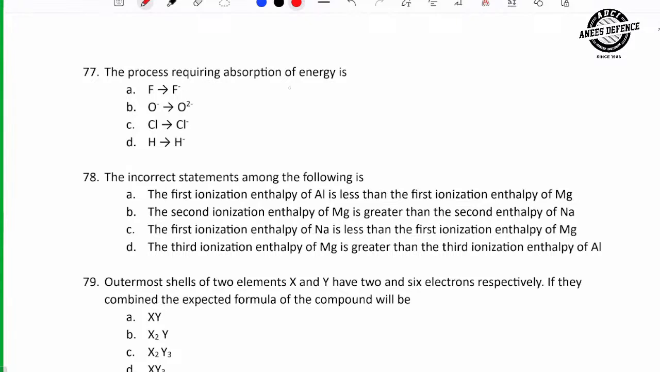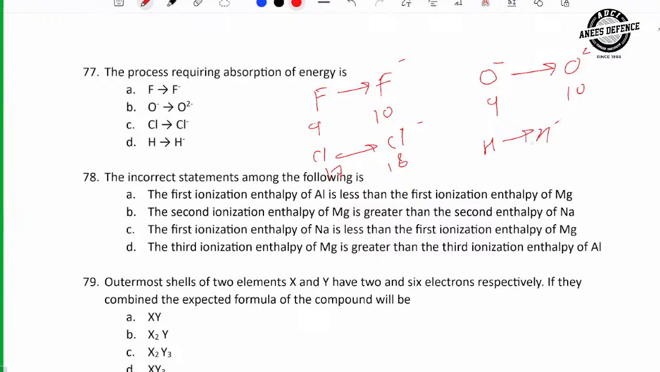Process requiring absorption of energy. Let's see where energy will be released. F to F minus, it means 9 to 10 electrons, right? So 10 is more stable. O minus to O2 minus, that is 9 to again 10. Cl to Cl minus, 17 to 18, that is again stable. H to H minus, that is 1 to 2, again stable.